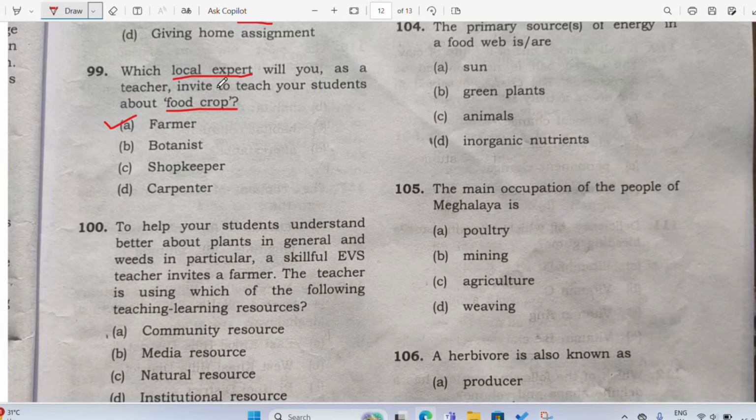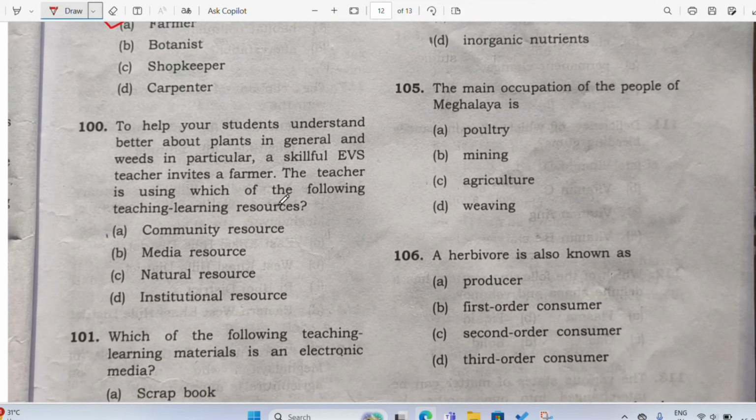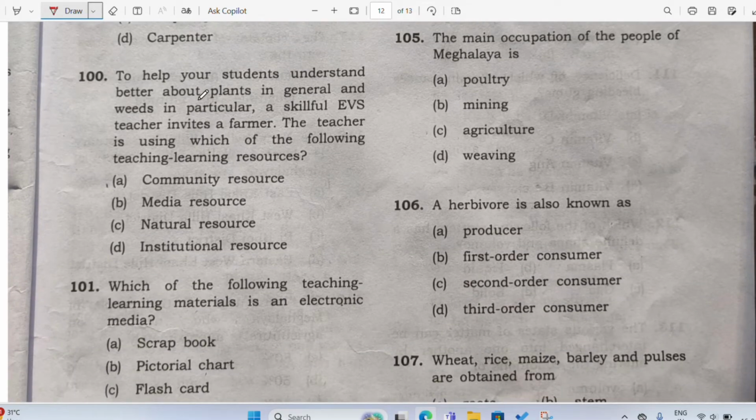Local means it's farmer, right? Farmer. So it is the farmer who we will invite in schools to help the students learn about food cropping, how do we plant the crops. So now next we see, to help your students understand better about plants in general and weed in particular, a skillful EVS teacher invites a farmer. The teacher is using which of the following teaching learning resource?